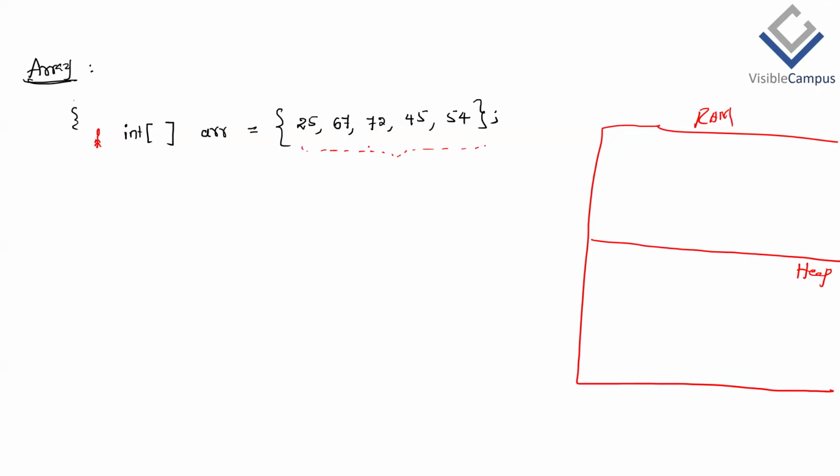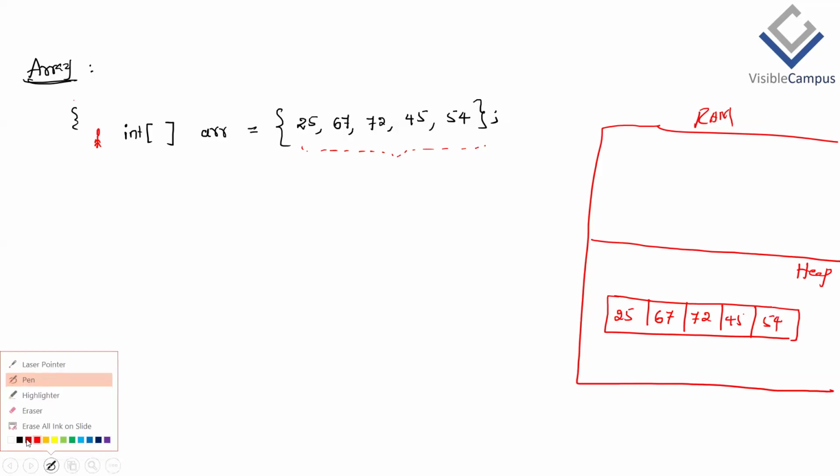So whenever JVM executes this right hand side of code, 5 cells will be created, and in each cell JVM will store the elements in the given order: 25, 67, 72, 45, 54. Then JVM will give the indexing numbers 0, 1, 2, 3, 4.